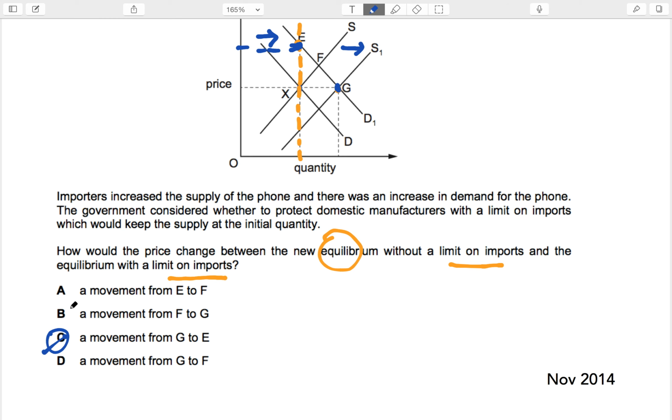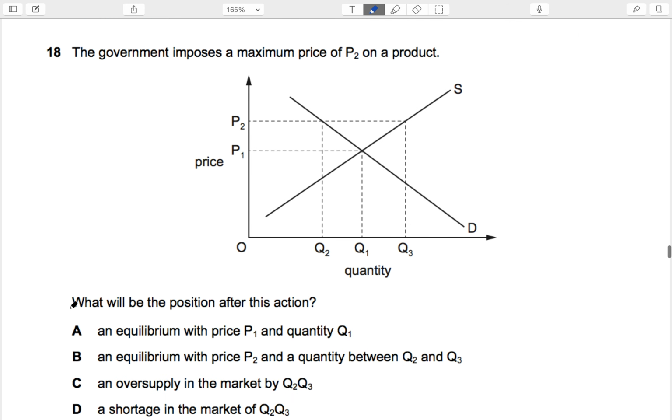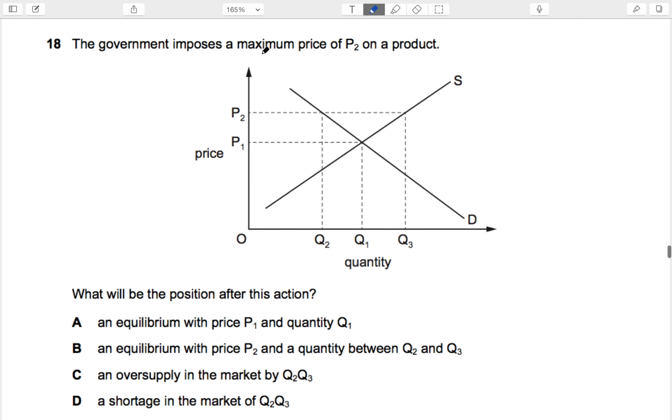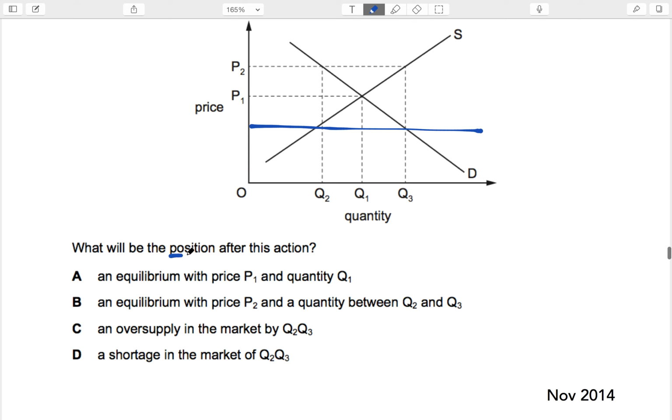Got it? Yep. The government imposes the maximum price of P2. The maximum price is above equilibrium. Will it be effective? And the answer is no. The maximum price has to be below equilibrium in order to be effective, and that's why what will be the position after this action? A. An equilibrium with price P1 and quantity Q1, because this will be ineffective maximum price.